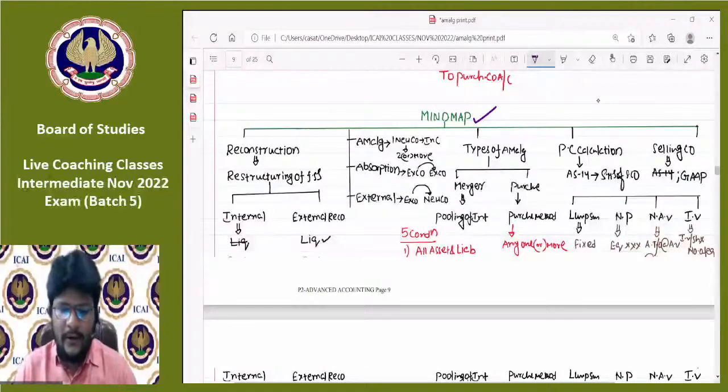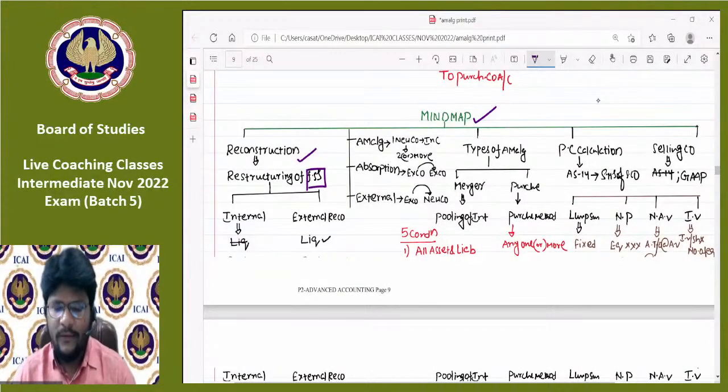So we started our journey with the concept of reconstruction. Reconstruction is nothing but a restructuring of existing financial statements. The main reason for going to reconstruction is that the existing financial statements may not be depicting the true picture. Then we have two options: either we can go for internal reconstruction or we can go for external reconstruction.